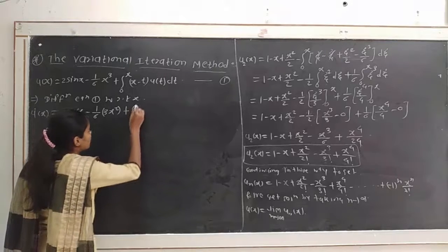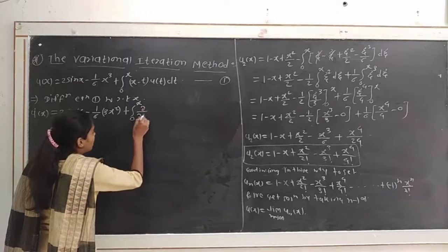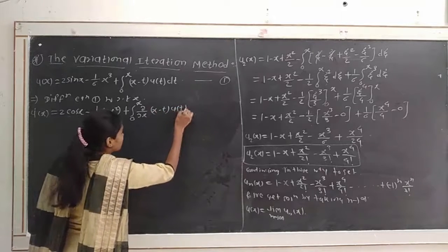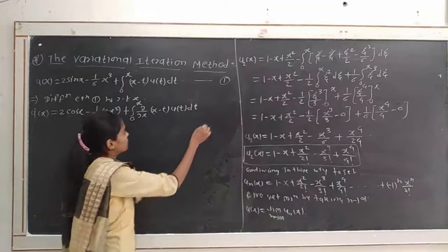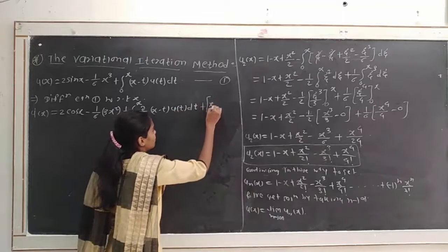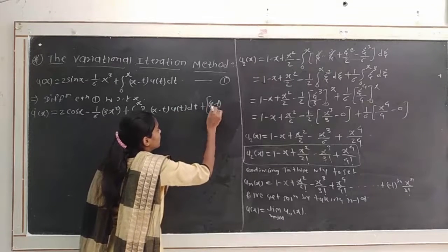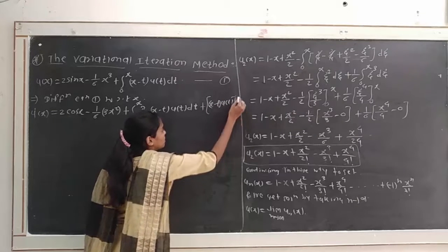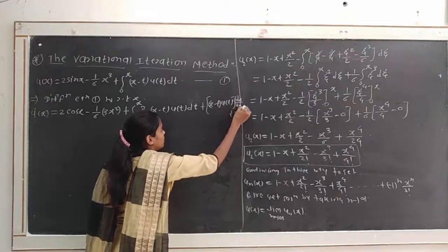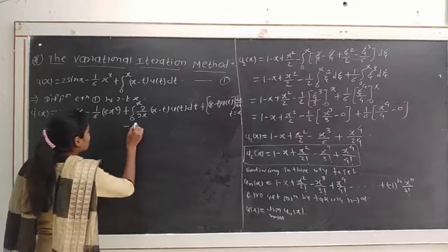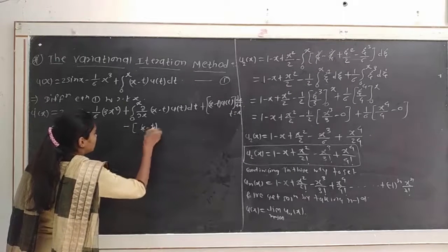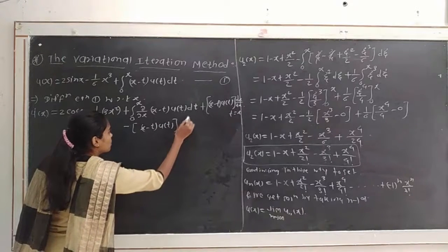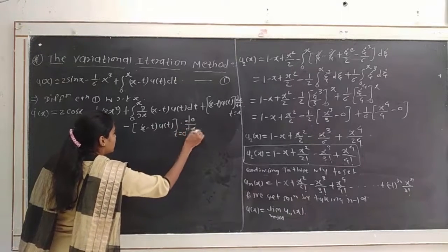So the integration from 0 to x of ∂/∂x (x - t) u(t) dt, then plus we first put the upper limit, (x - t) u(t) at t = x, times dx/dx. Then minus (x - t) u(t) at t = 0, times d0/dx.